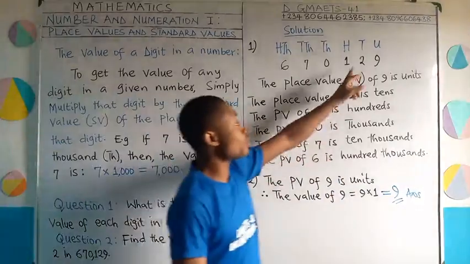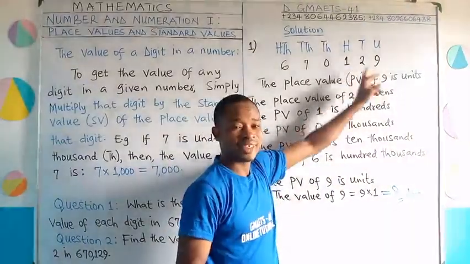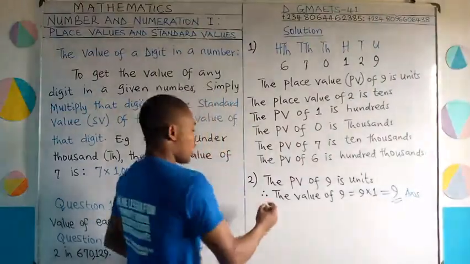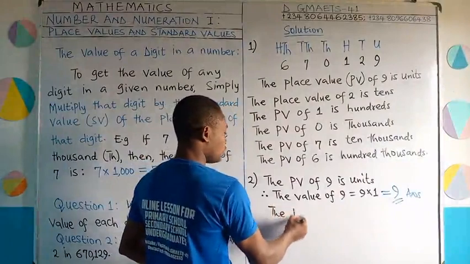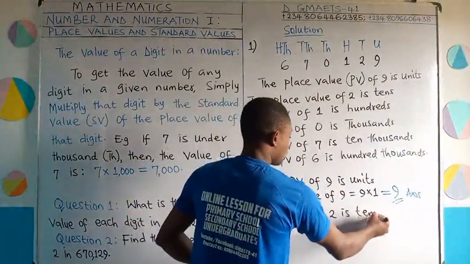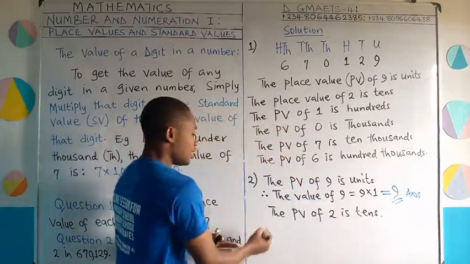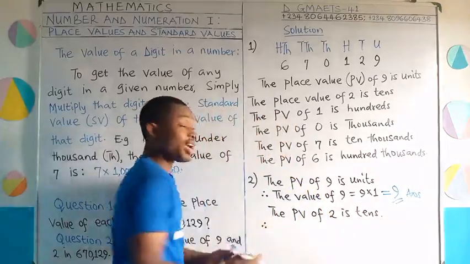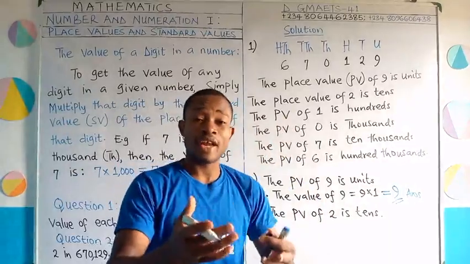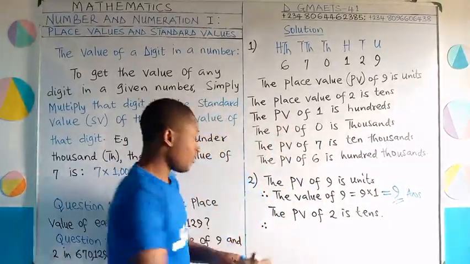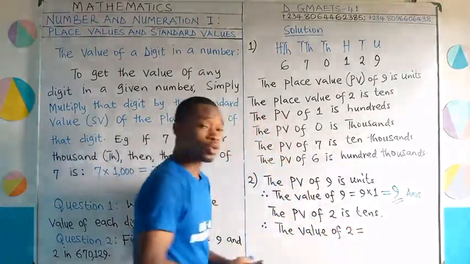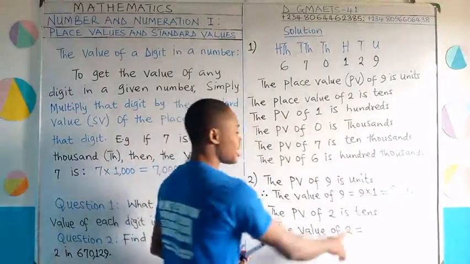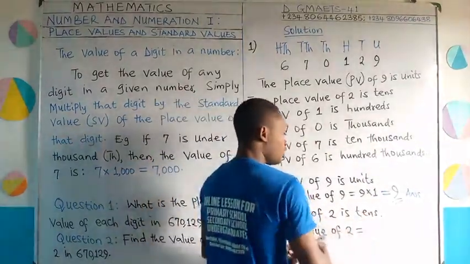Alright, we'll move on to the value of 2 in this number. So look at this. 2 is under which place value? Tens. That's good. I can now write also the place value of 2 is tens. Now, we know the standard value of tens. The standard value of tens is 10. Therefore, the value of 2 will now be equal to 2 times the standard value of the place value tens.